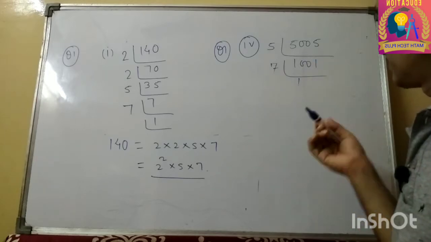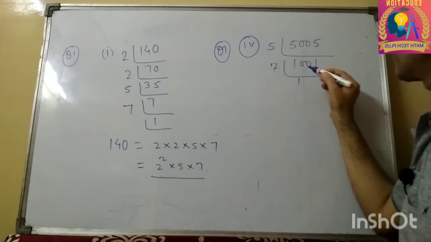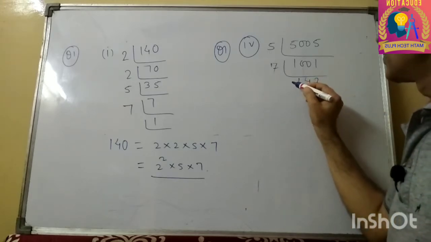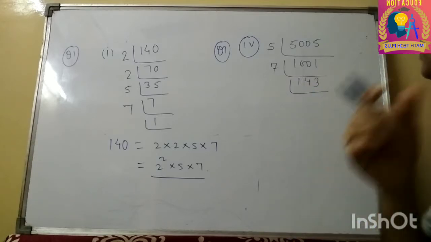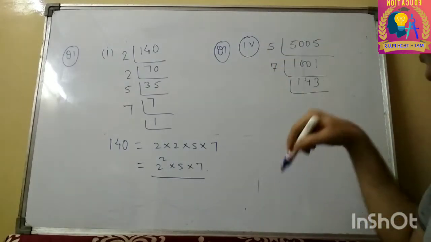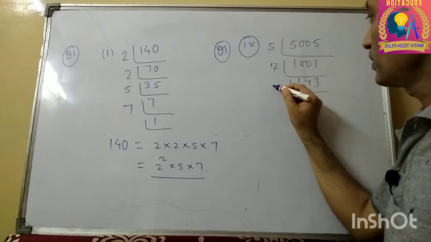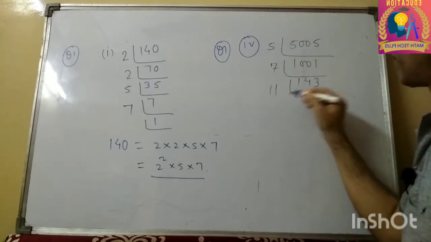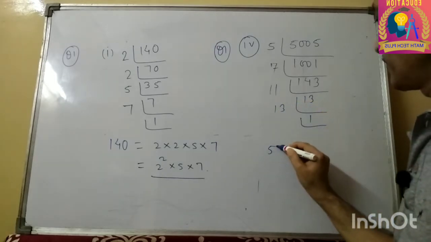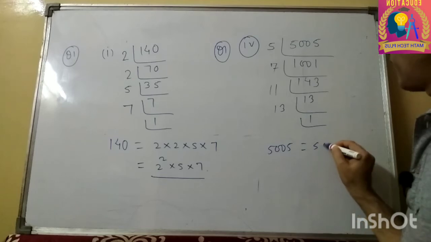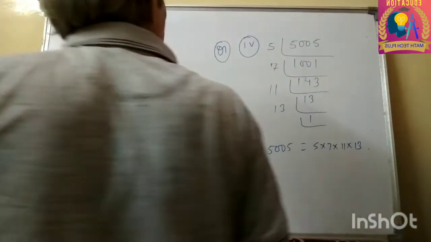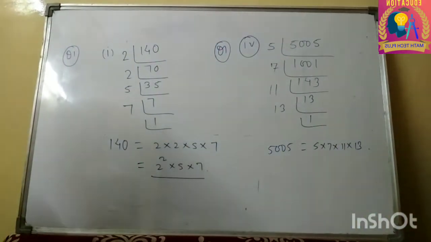Is it divisible? Let us see. 7 ones are 7. So it is divisible by 7. Now again check by 7. No. Now what is the next prime after 7? It's 11. Now divide by 11. Now 13 is itself a prime number. 13 ones are 13. So finally we are getting 5 into 7 into 11 into 13. And this is the prime factorization of the composite number 5005.